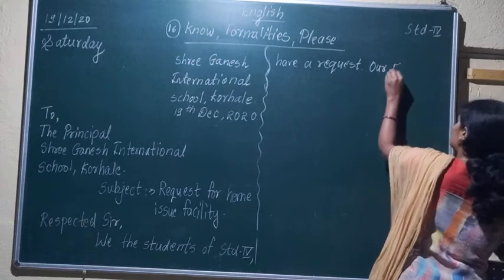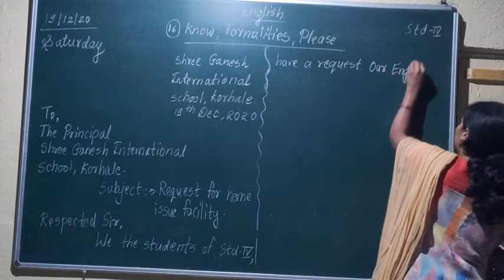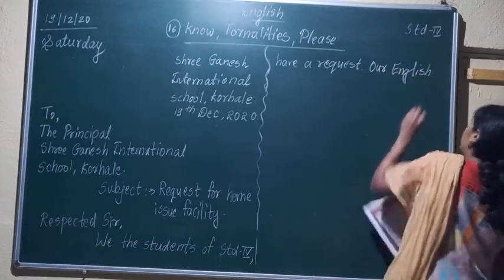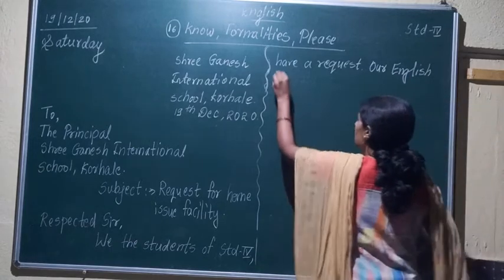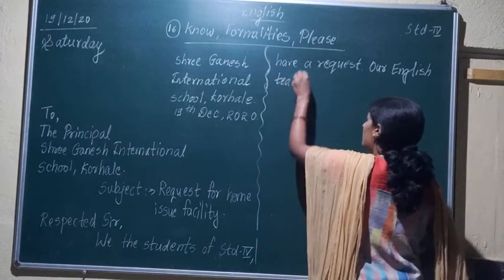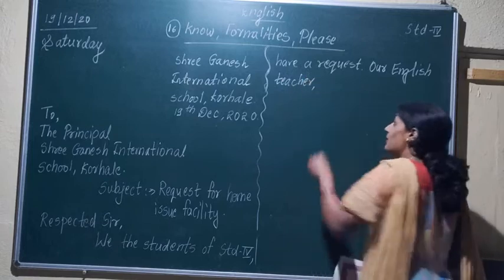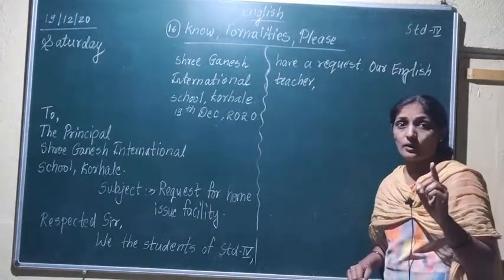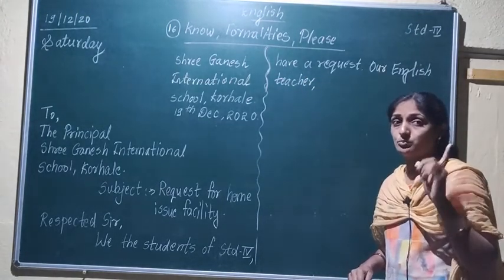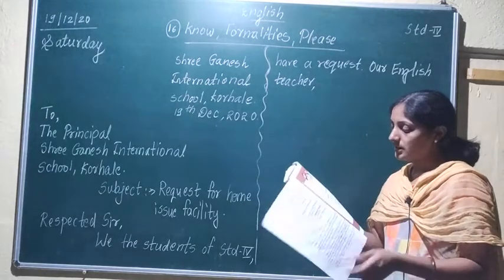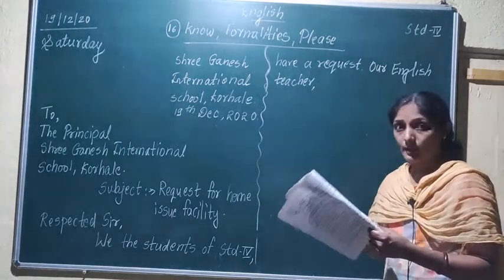Our English teacher, after teacher you have to give a comma, because we are taking a pause over here. Wherever we take a pause, there we have to put a comma, okay. Many times I have told you this before also.